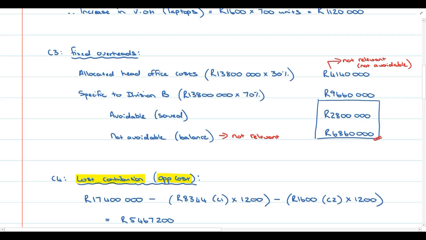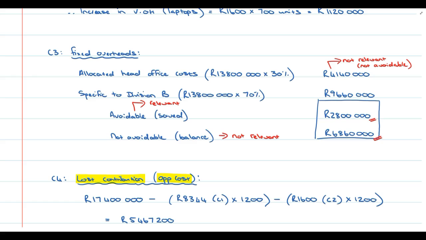So that portion over there is not relevant. However, the portion that is avoidable, the portion that will be saved, that is going to be relevant. If they continue producing the desktop computers, they will incur this cost of 2.8 million rand. However, if they discontinue producing desktop computers, they will save 2.8 million rand. So that portion of the cost is relevant.